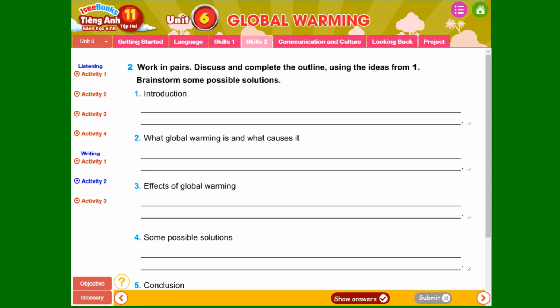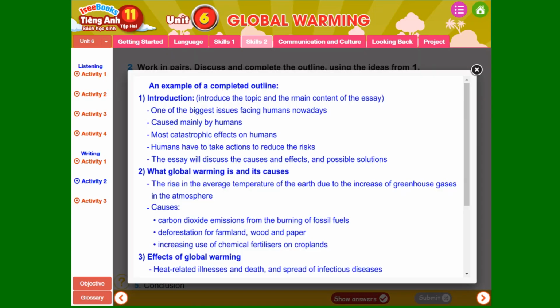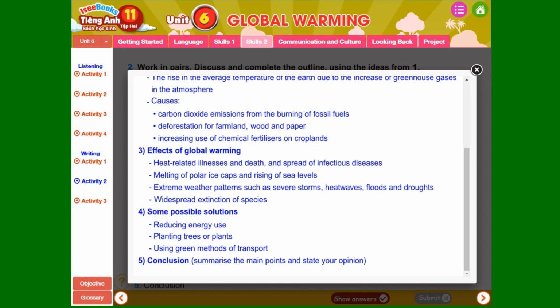So, the rise in the average temperature of the Earth due to the increase of greenhouse gases in the atmosphere, like carbon dioxide emission from the burning of the fossil fuels. Effects of global warming: heat-related illnesses and death and spread of infectious diseases. Some possible solutions are reducing energy use, planting trees, using green methods of transport, and the conclusion is to summarize the main points and state your opinions. And you can press on Show answers to consult more information. Yeah, okay, you can see that it's clearer.